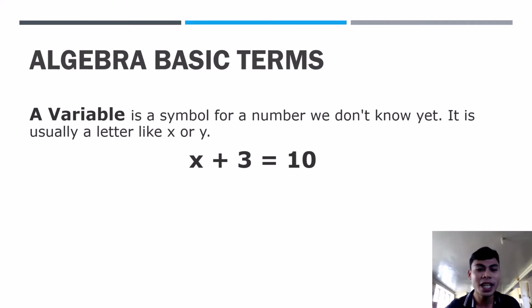So in this example, x plus 3 equals 10, x is the variable. So x is what we should not forget, it's a variable. It can also be y minus 2 equals 30, where y is a variable. Okay? I want you to put that in mind before we proceed to the next term. You should have mastery, because again, if you don't know these basic terms, you will not understand higher, more complex math.